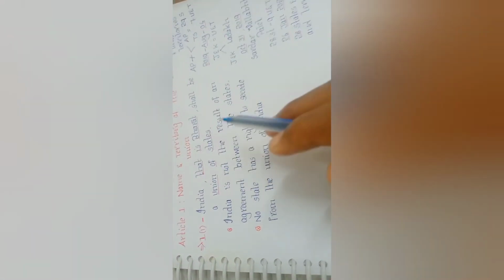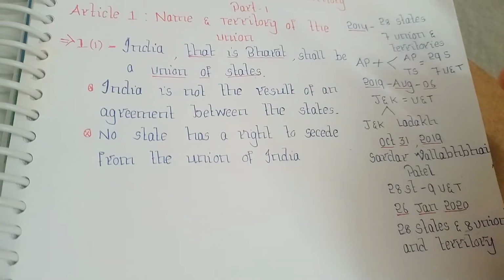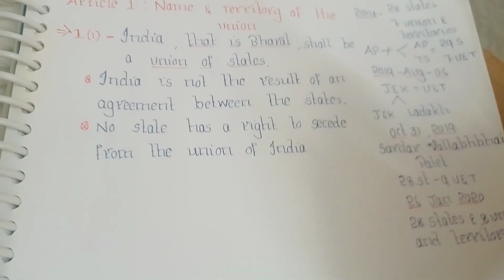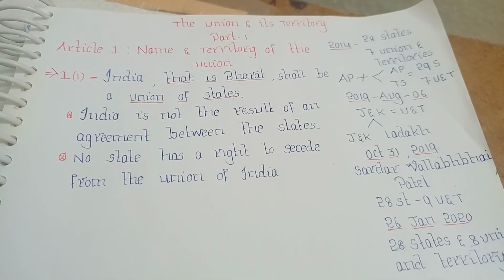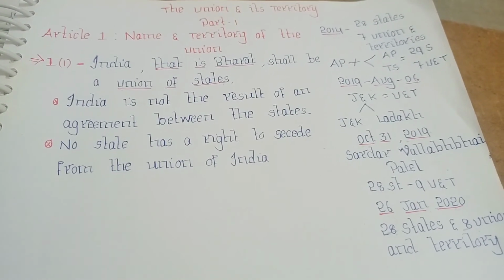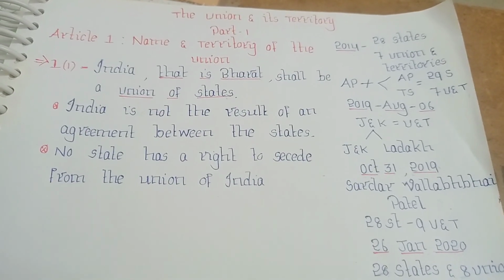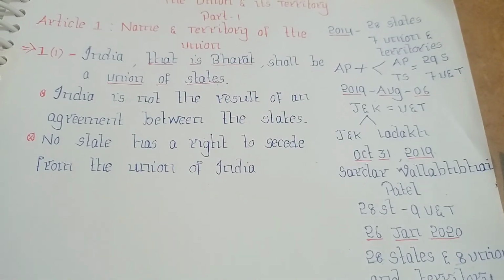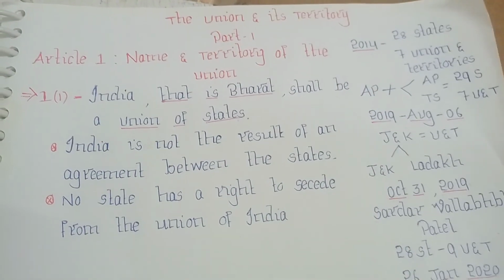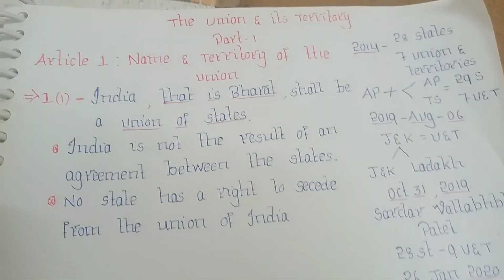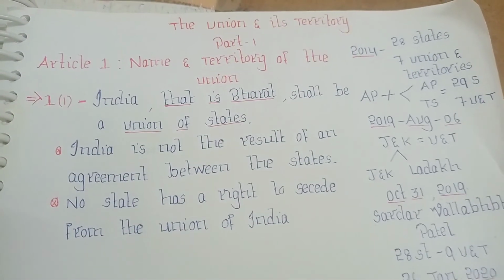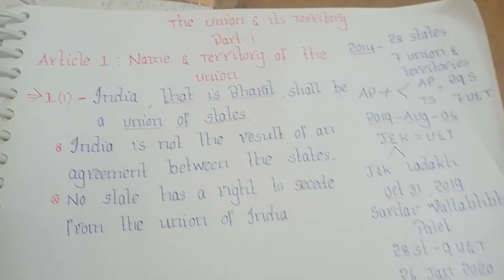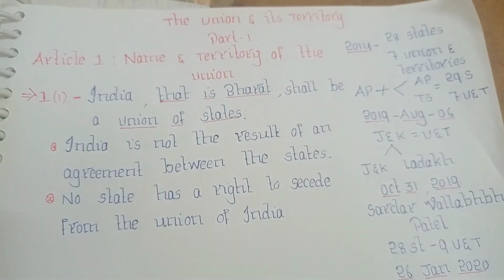And another reason why it is called Union of States is that no state has a right to secede from the Union of India. In the 1970s, there was a perception that when we call a political entity a federation, one part of this federation may come out of this federation at any point of time, and they can declare independence. Whereas in India, no state can come out of the Union of India because it is a union of states, not a federation of states.